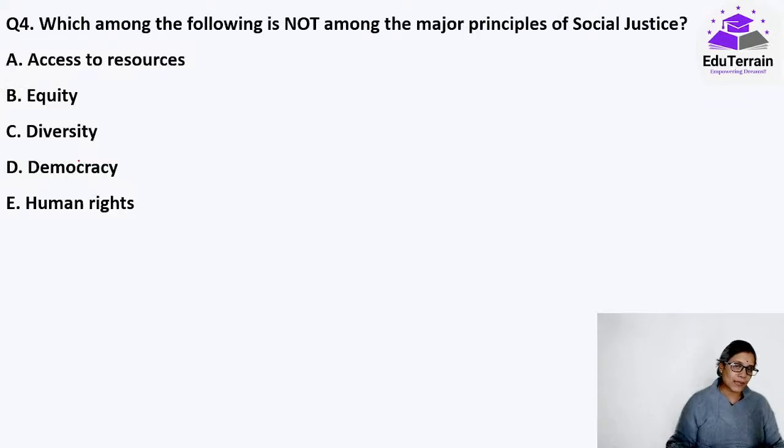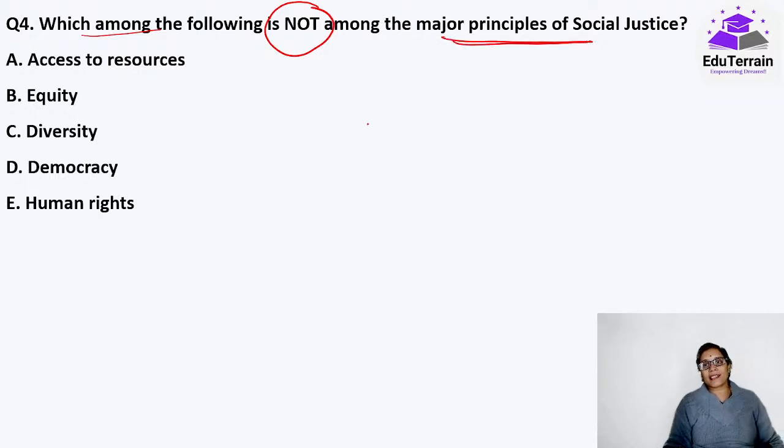Okay, yes. Moving on to our next question. Which among the following is not among the major principles of social justice? Now when we talk about social justice, there are 5 major principles, or you can say pillars of social justice on which it stands. Okay, now you have to tell me which of these is not a major principle of social justice?